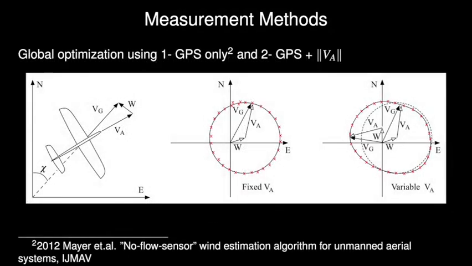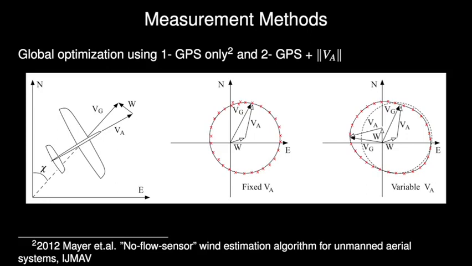As a third method, we went back to using only GPS information, but this time we project the GPS velocity vector to the Cartesian plane as shown in the middle image, with each red dot representing one measurement. Then by using a minimization algorithm, we fit a circle around these measurement points. The resultant radius reveals the airspeed norm and the center location defines the wind information. As can be seen, this method assumes a constant airspeed during the flight.